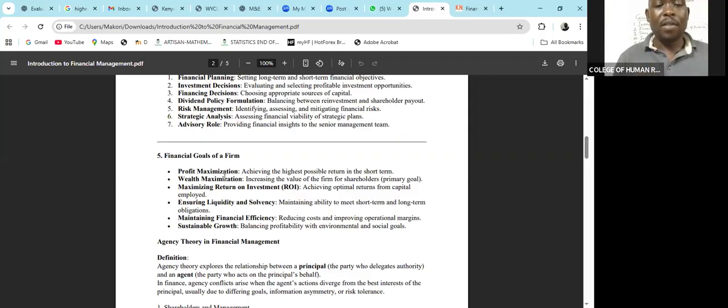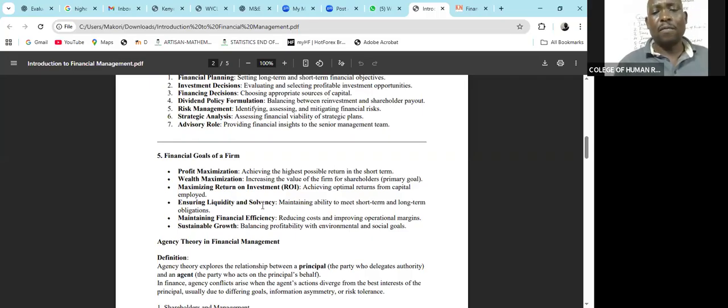Then we have got the return on investment. That is optimal returns from the capital that you have employed. The other one is the goal of ensuring that there is liquidity and solvency. I've talked about liquidity. Liquidity is the short-term ability of the firm to pay its obligation. The ability of the organization to pay short-term expenditures as they arise, that is liquidity.